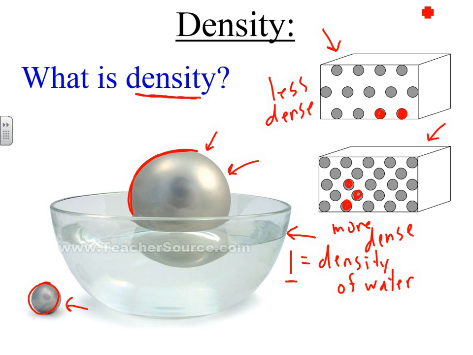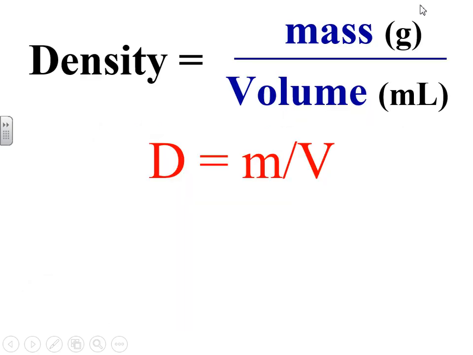This is how ships float, and boats, partly, big ships especially, because the density of that ship is then less than the density of water if you take the overall ship together. So let's do some calculations and some definitions with density.